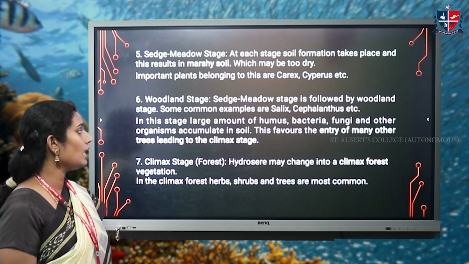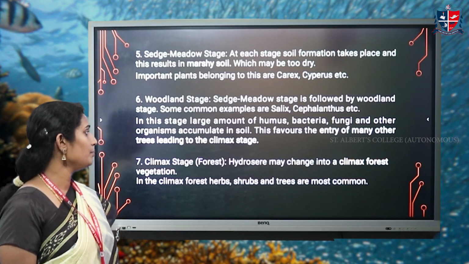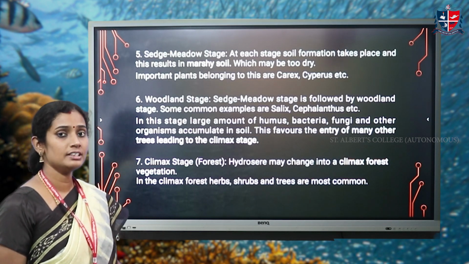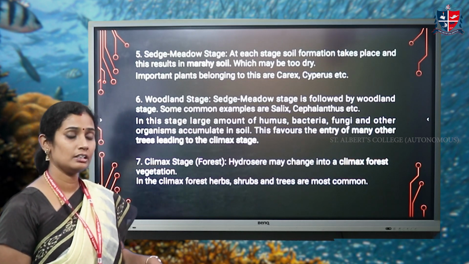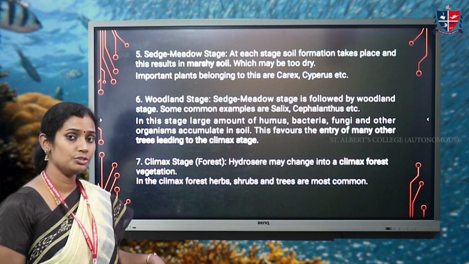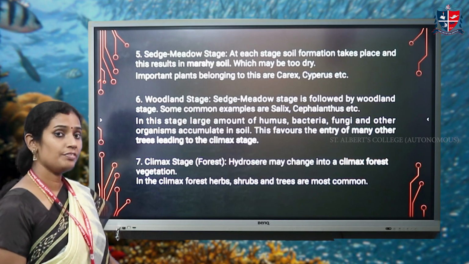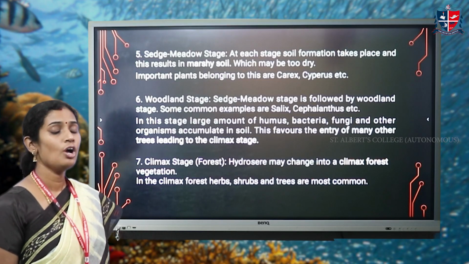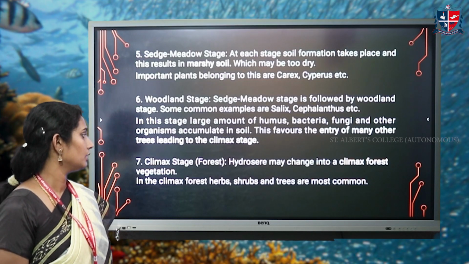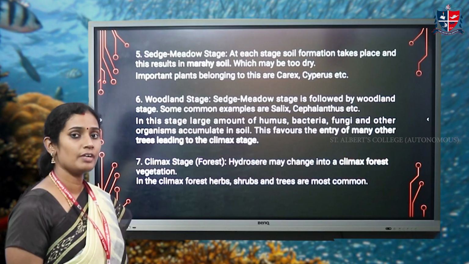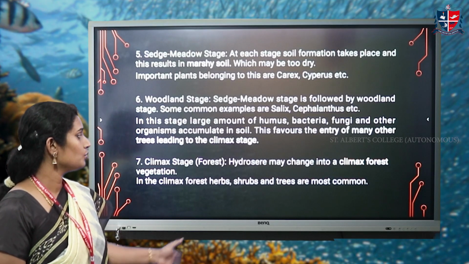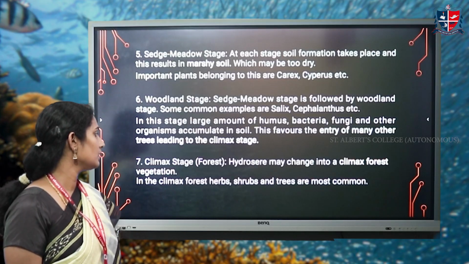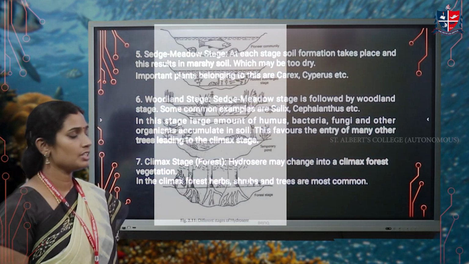In this stage, large amounts of humus, fungi, and bacteria accumulate in the soil, and this favors the entry of trees, shrubs, herbs into the area, which favors the climax stage. Last one is the climax stage, which is the forest stage. The hydrosere started from the phytoplankton will change into a climax forest vegetation. It consists of herbs, shrubs, and trees.